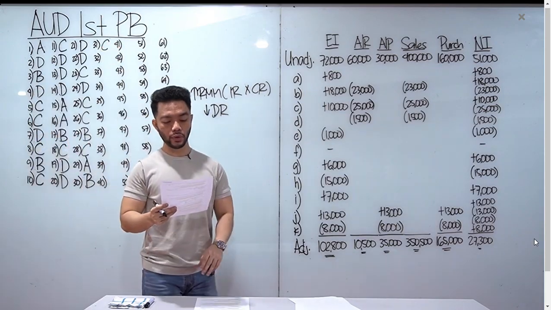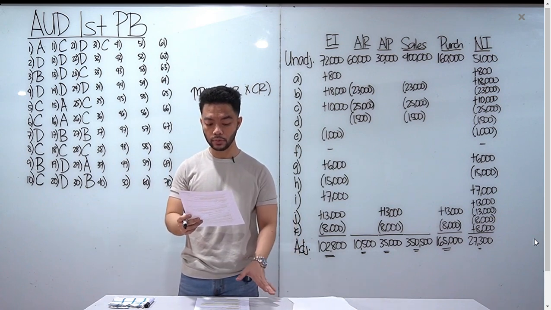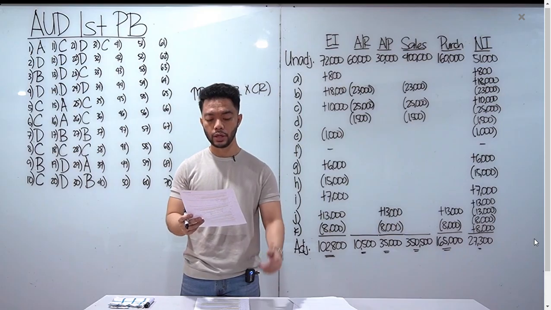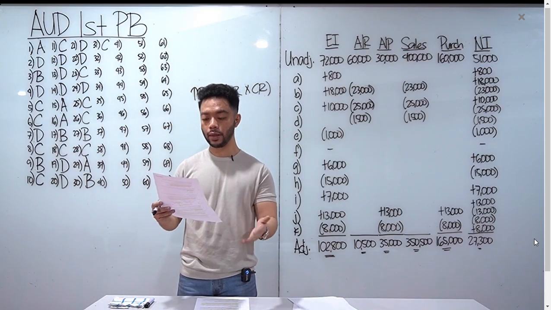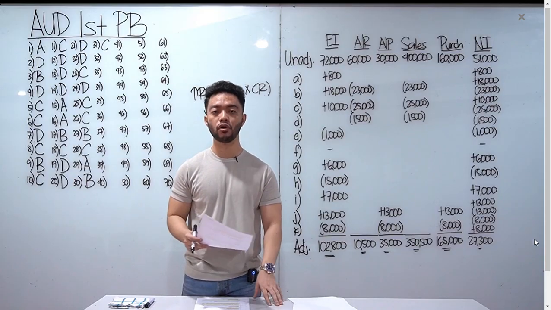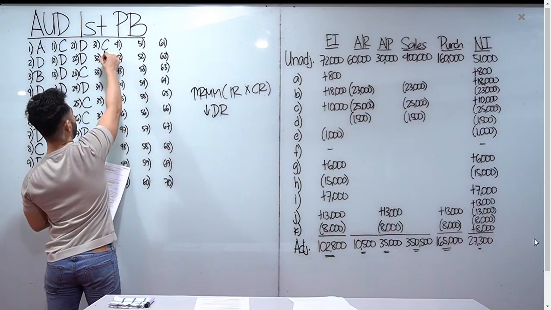Number 32, which one of this is not a type of evidence that would be used for both obtaining an understanding of the control structure and testing the controls? Yung B, C, and D, lahat yung class ay overlap for both understanding and testing internal controls. Yung letter A, yung re-performance, applicable lang siya sa testing of controls or TOC. Letter A for number 32.